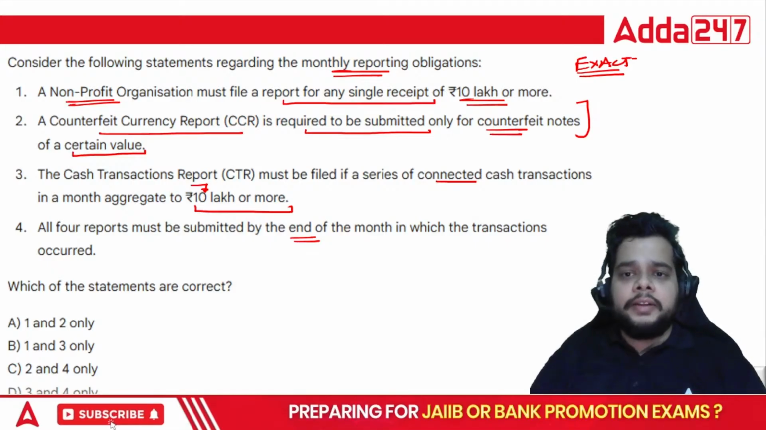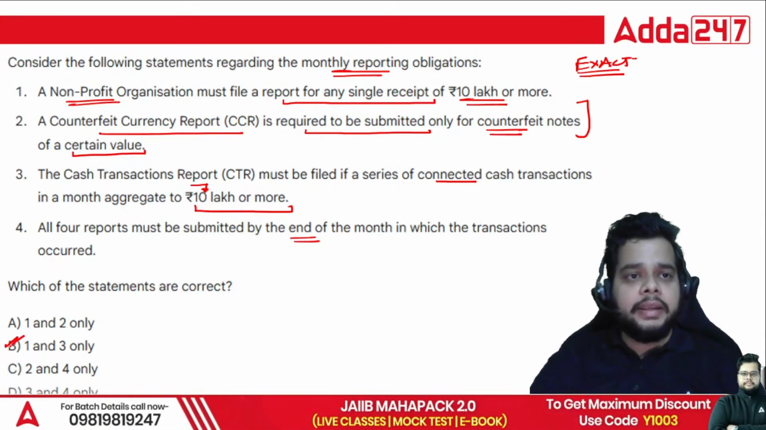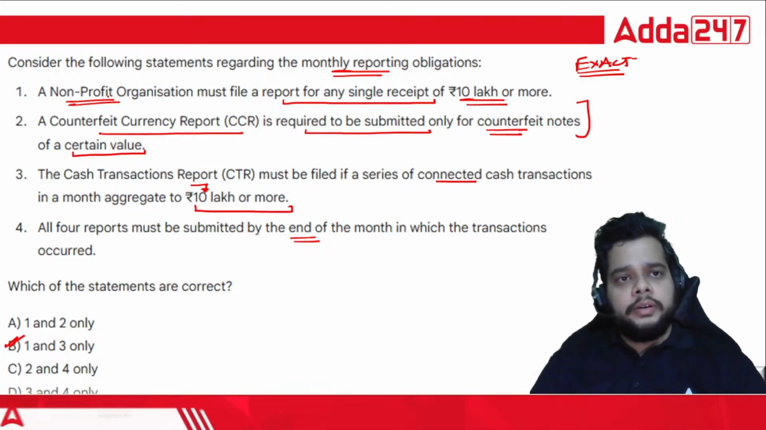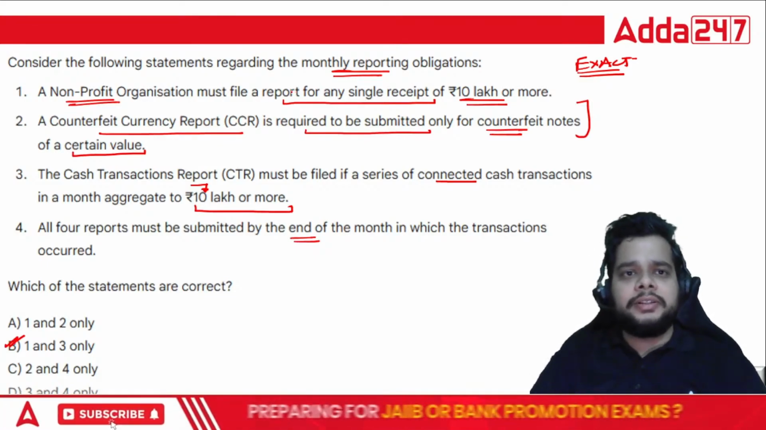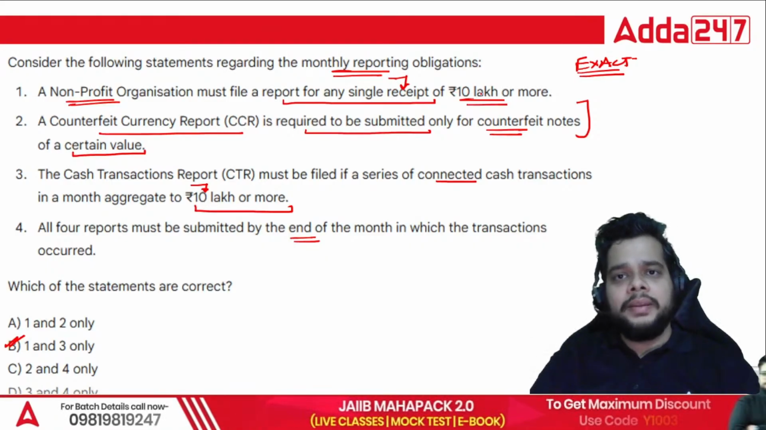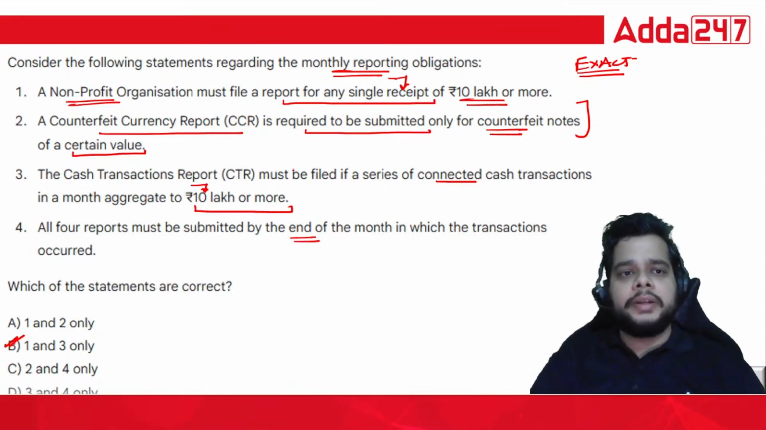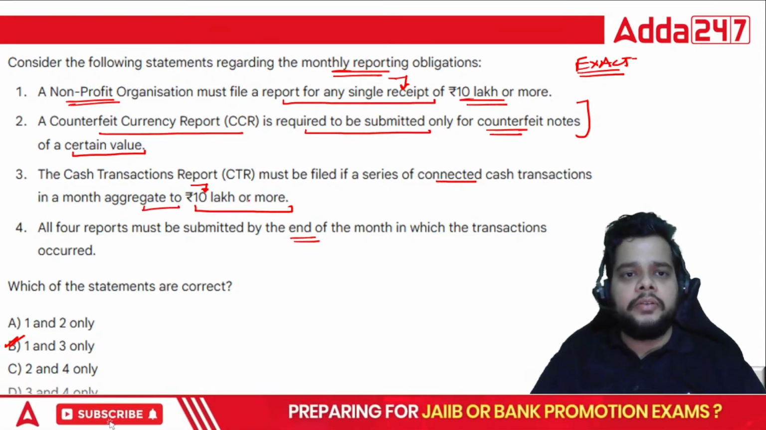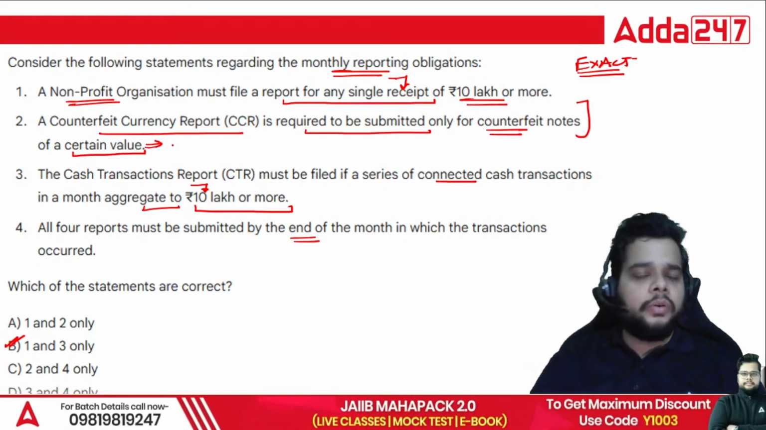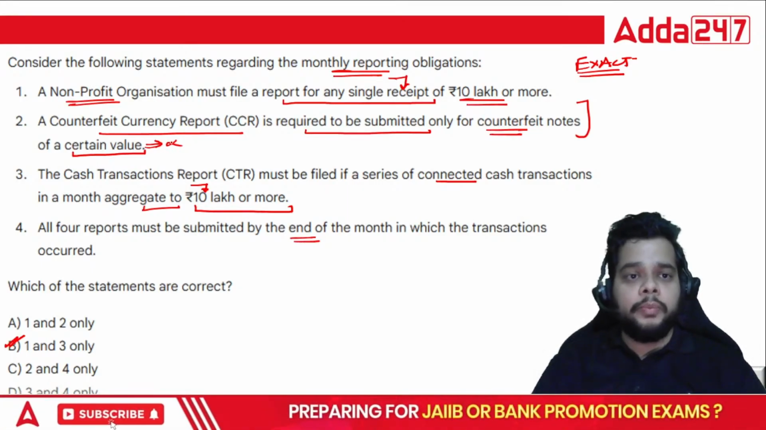So the correct answer for this particular question will be option B, that is 1 and 3 only. So the non-profit organization must file a report for any single receipt of rupees 10 lakh or more, that is correct. And the CTR must be there for the monthly aggregate 10 lakh or more. But when you talk about the certain value, no, there is no certain value. Even if the counterfeit notes are not having much value, that also we have to report.